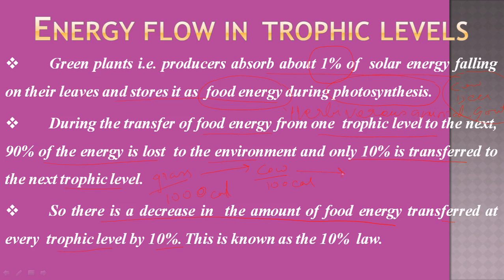Now this cow is eaten by a tiger. The tiger gets only 10 calories of energy. That is a continuous decrease in energy from one trophic level to another. So this decrease gives rise to an energy flow.